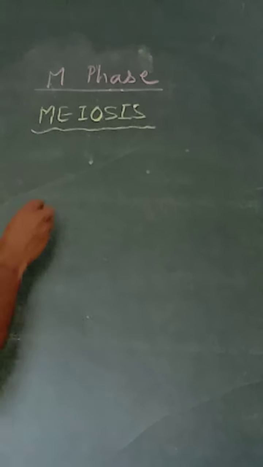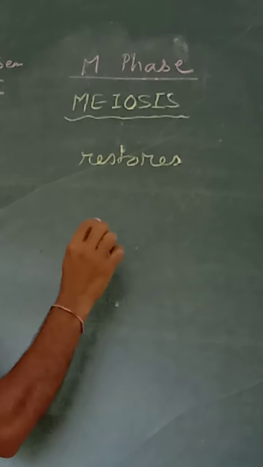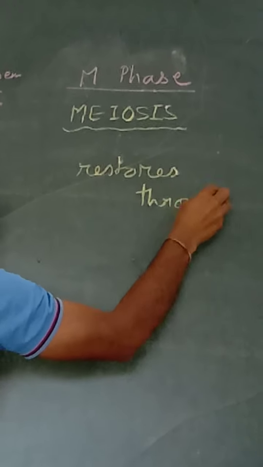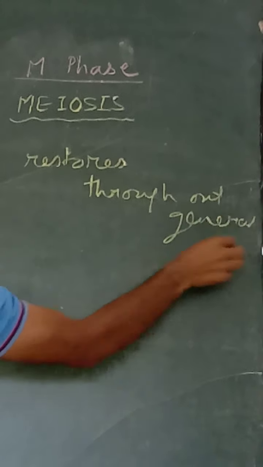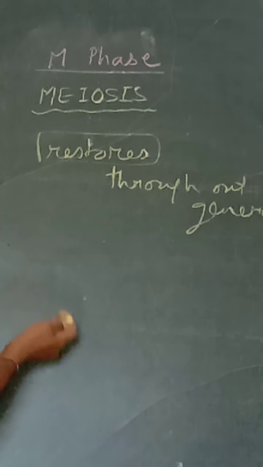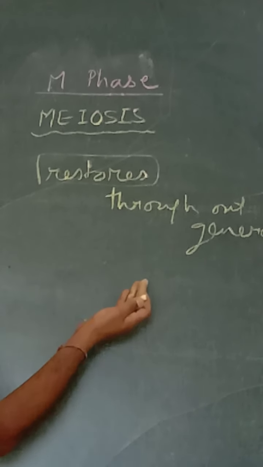Now, meiosis is very important as it restores the same chromosome number throughout generations. Otherwise, the number was going to increase in every next generation.